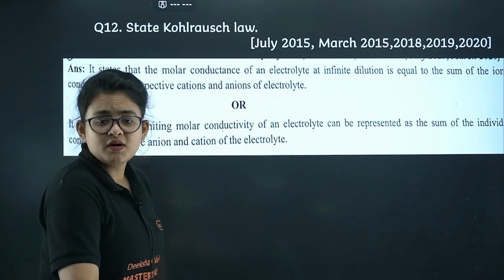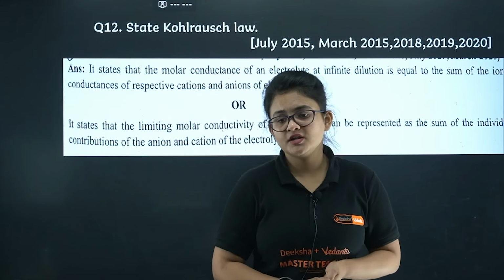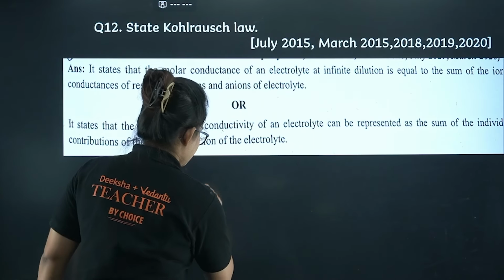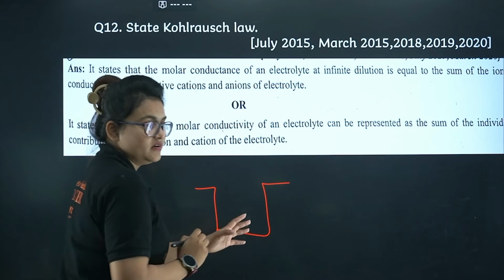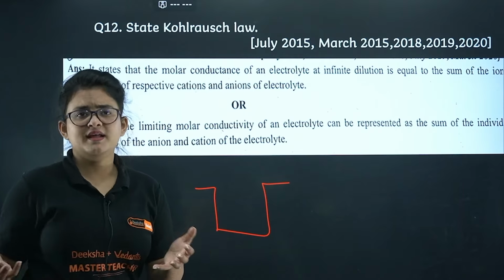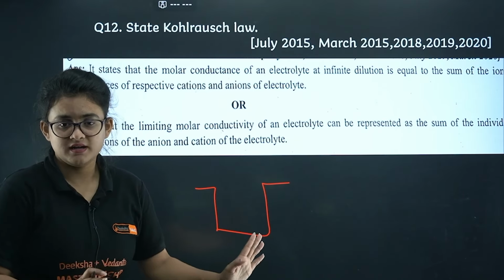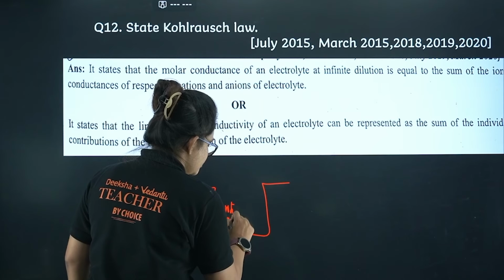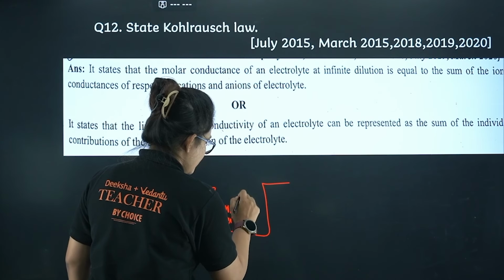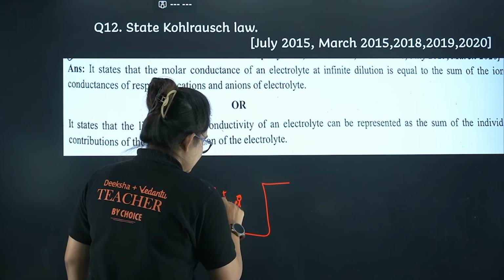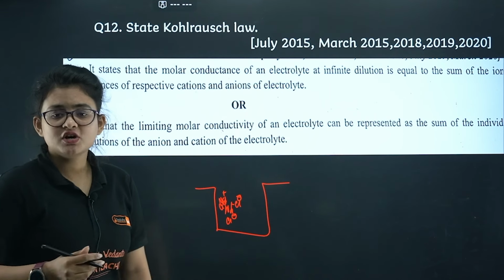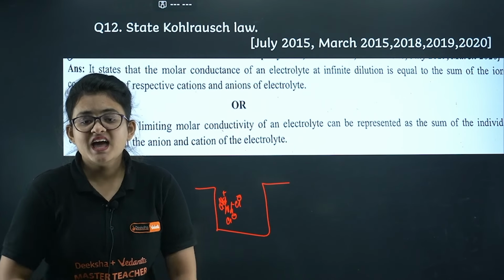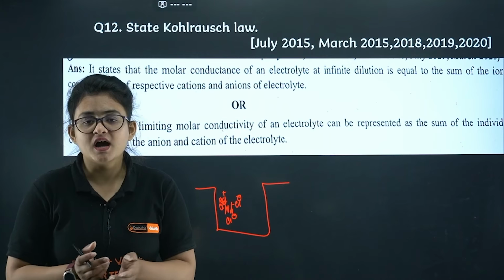So what happens whenever you are diluting a solution infinitely? Initially, if you have taken, let's say, 100 ml volume and 50 gram of NaCl in it, Na plus and Cl minus ions are so close to each other that they do not have individual contribution towards the conductivity. They are influenced by the surrounding ions.